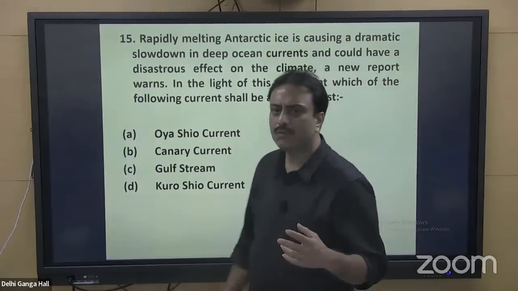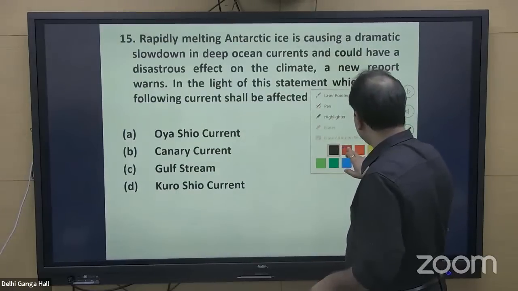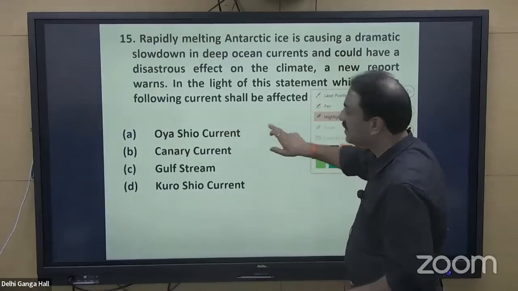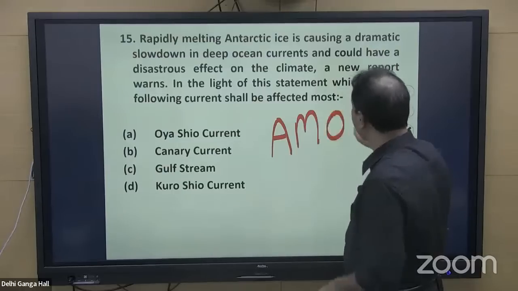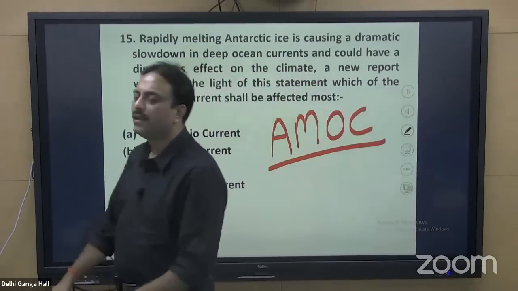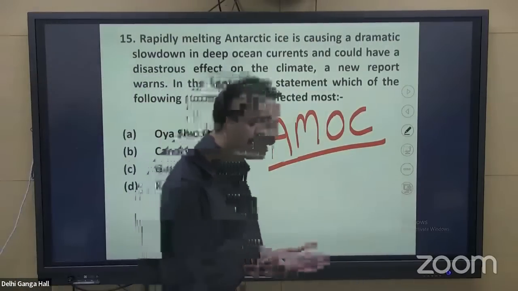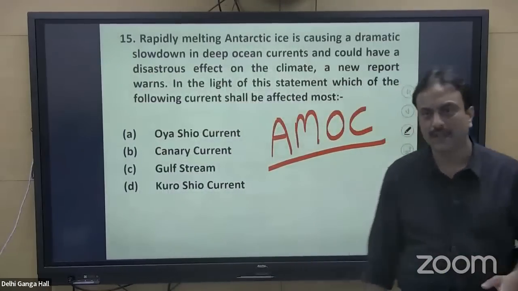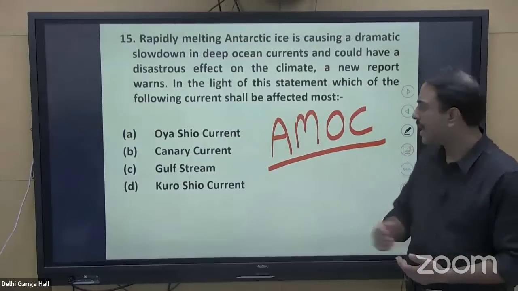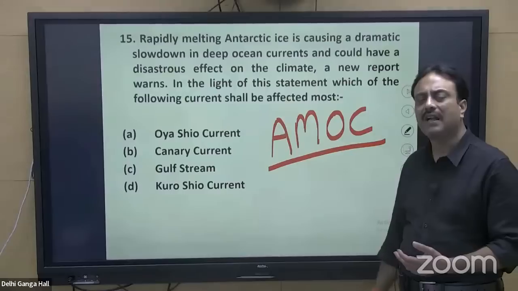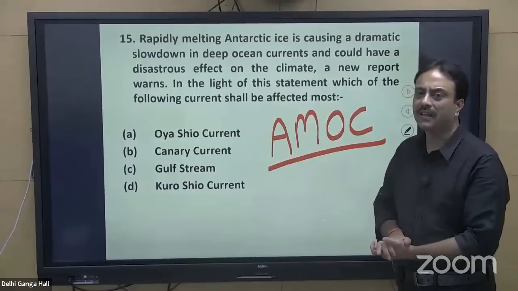Now, just to make one thing clear, if the Antarctic ice melts, there is not even a single current which will not be impacted by that, but it will directly impact AMOC, that is Atlantic Meridional Overturning Circulation. You can consider it as a feeder for the entire oceanic movement, and it takes place in the entire Atlantic Ocean, both on the surface and at the base, and it will get disturbed.